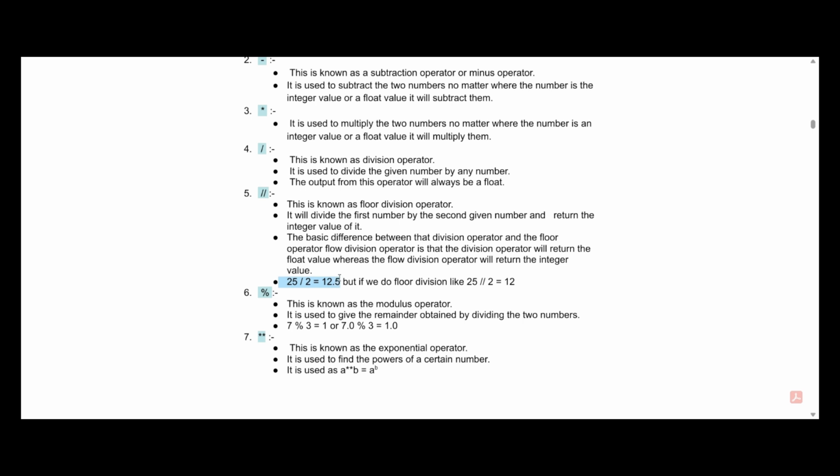If we do the normal division, because here we have a single forward slash, it means that we are doing the normal division, so we get a float number which is 12.5. But if we use the floor division, which is 25 double forward slash 2, then what we get is the int value of 12.5, which is going to be 12.